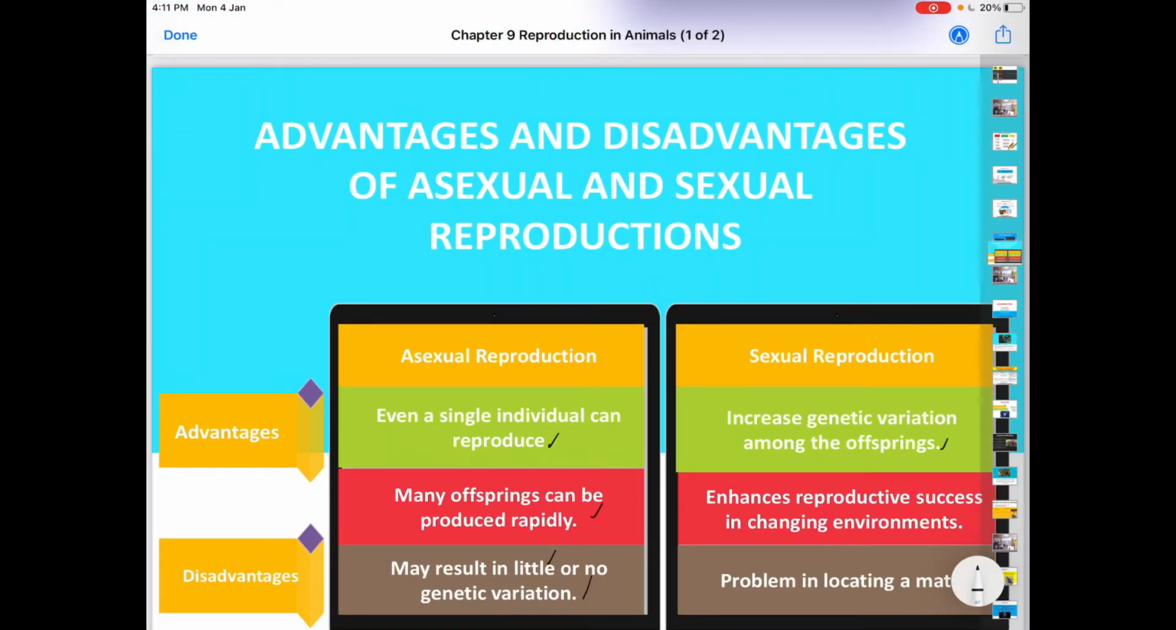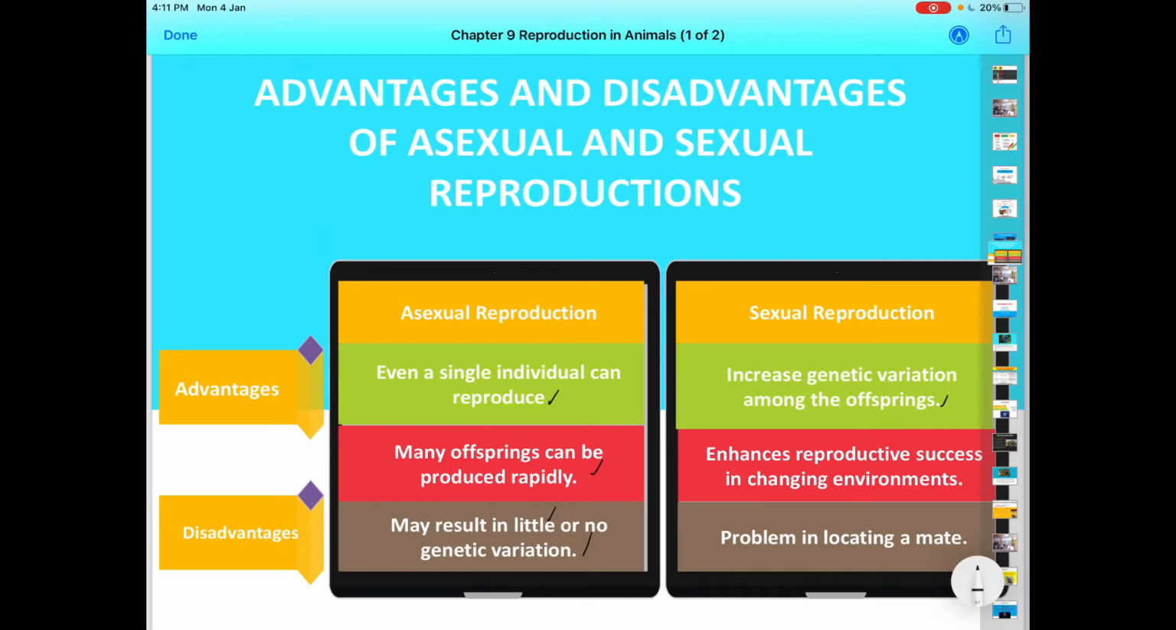These are the advantages and disadvantages of asexual and sexual reproduction. Let's see for asexual reproduction. The advantage is that even a single individual can reproduce. These organisms do not need a mate to reproduce. They can produce many offspring at one time, but this mode of reproduction may result in little or no genetic variation, because the offspring are exactly the same as their parent.